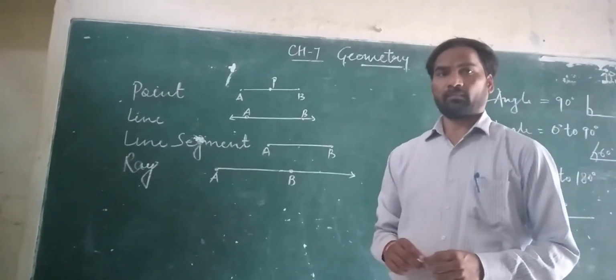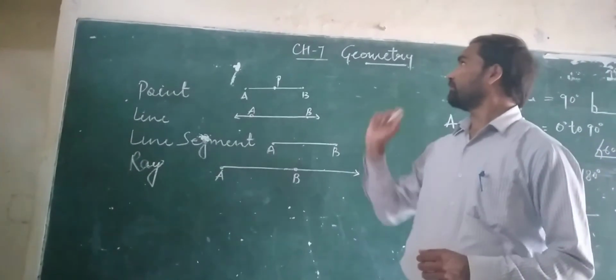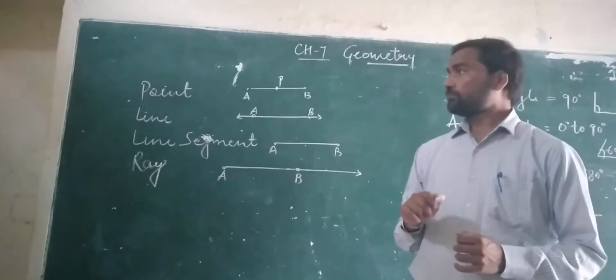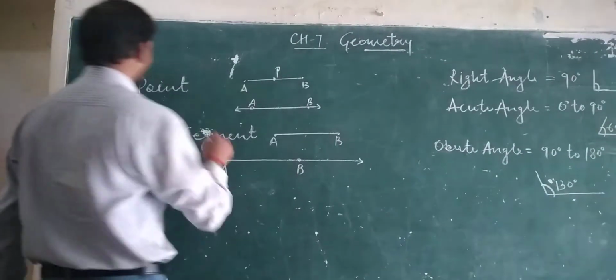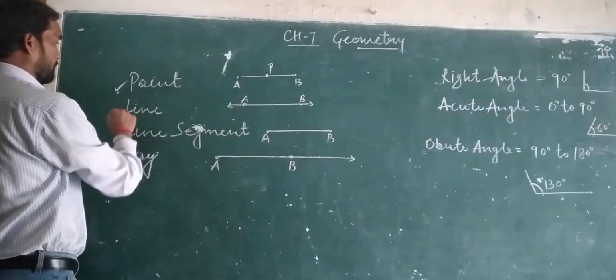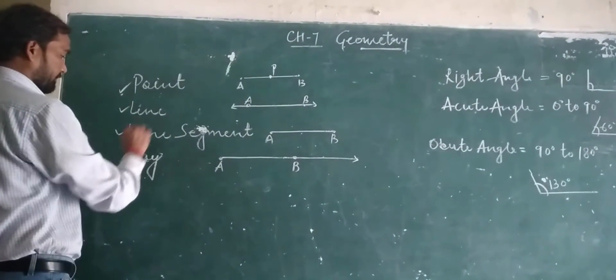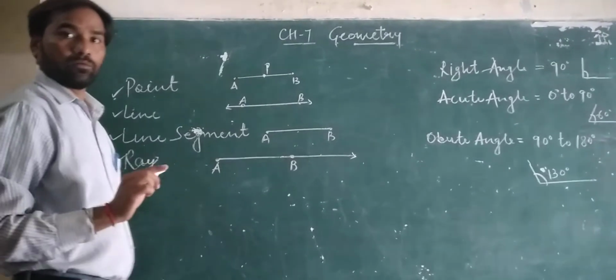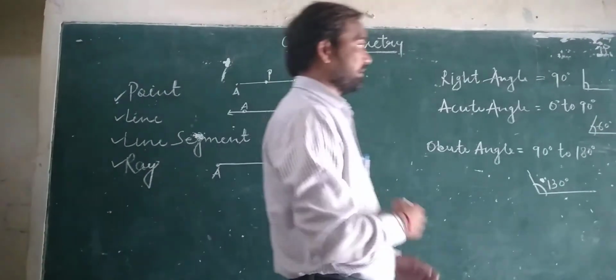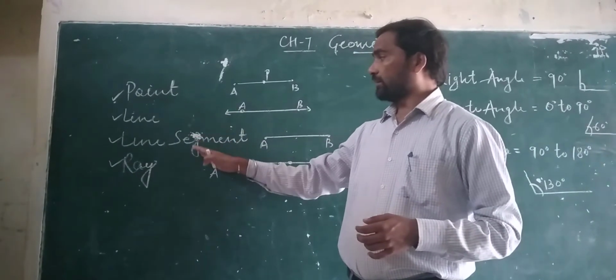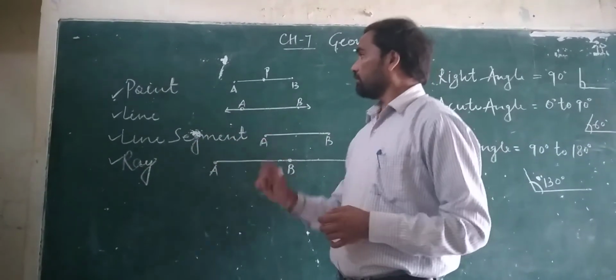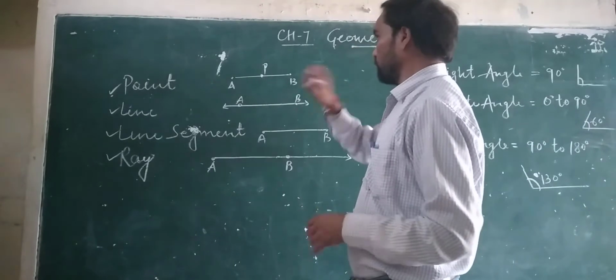Students, today we start chapter number 7, geometry. In this chapter, we learn what is point, line, line segment, and ray. In this geometry chapter, we must want to know what is point, line segment, and rays. Very first, we study about point.